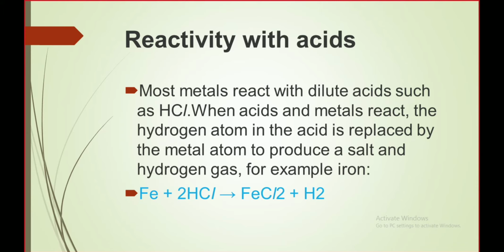the reaction slows down and stops because of the formation of the insoluble layer of lead chloride and lead sulfate. So the same concept we are going to use here and revise, that the metals from potassium till iron are reacting with acids such as HCl. When acids and metals react, the hydrogen atom in the acid is replaced by the metal atoms to produce salt and hydrogen gas. So overall what you need to memorize is that metals react with the acids to form salt and hydrogen gas. This salt completely depends upon the type of acid you are using.